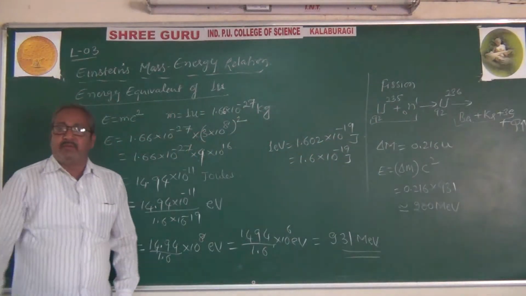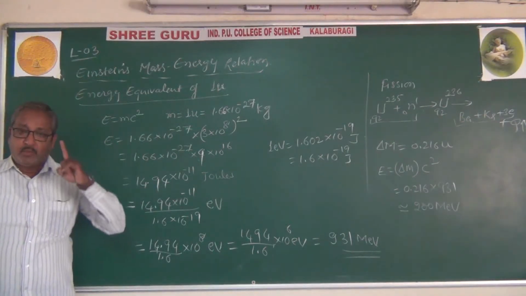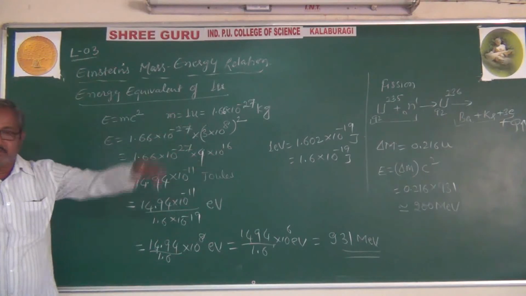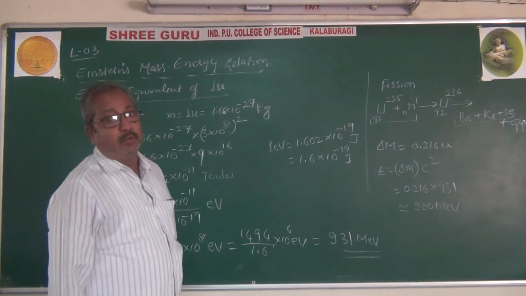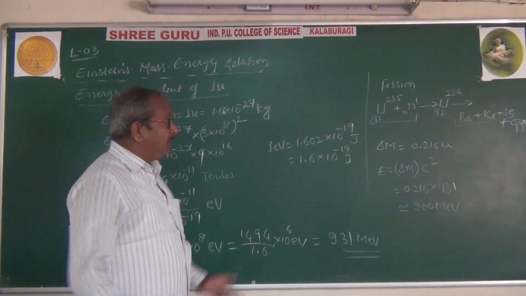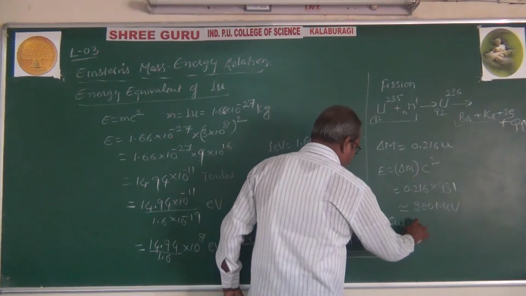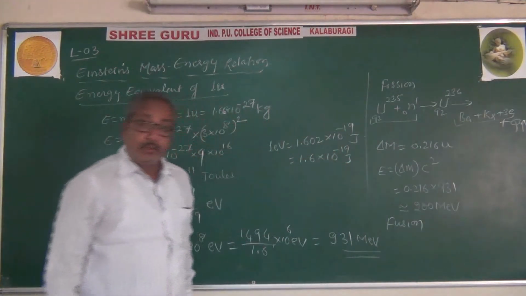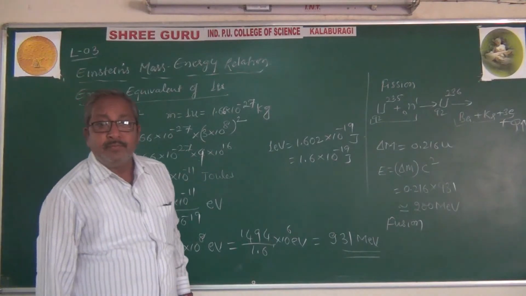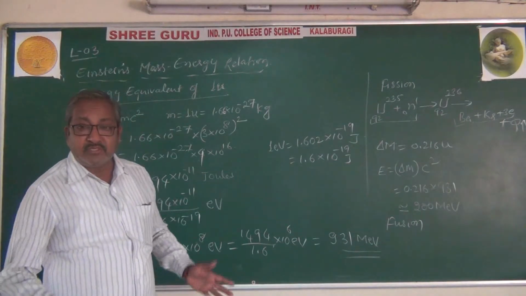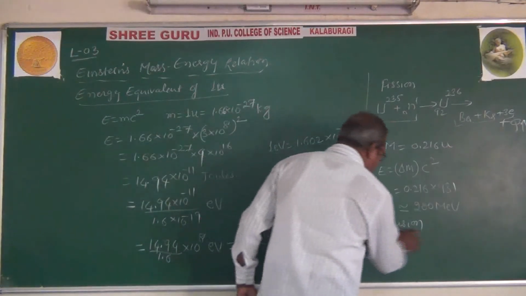In case of a nuclear fission, one atom of uranium in one reaction, how much energy will you get? About 200 mega electron volt. Similarly, in case of a fusion, two light nuclei combine to form a heavy nucleus with the releasing of energy. In that case, there also you will get the difference in